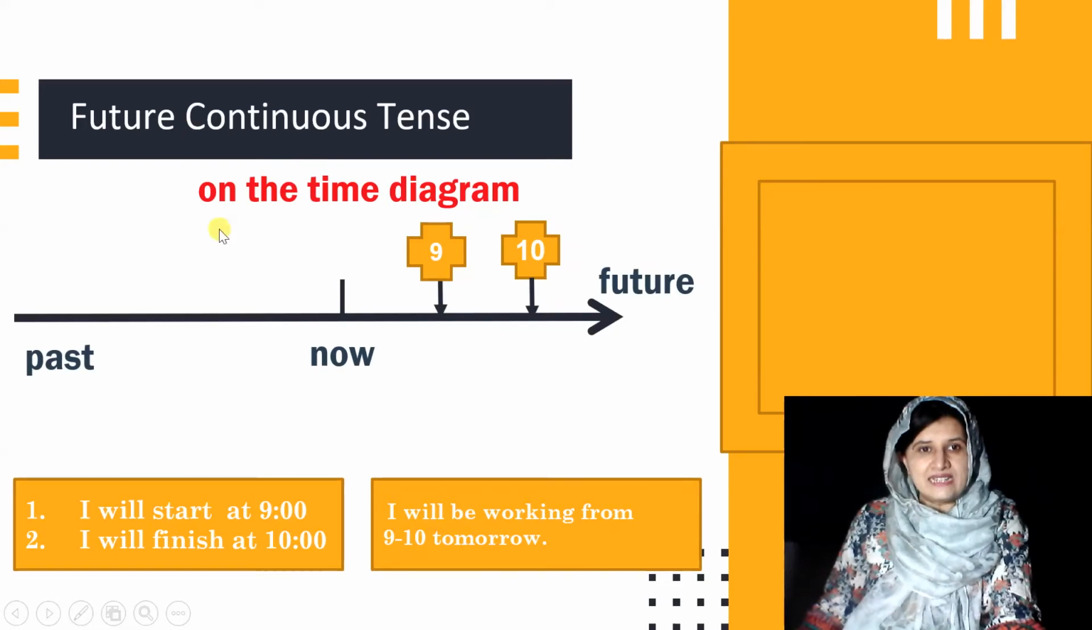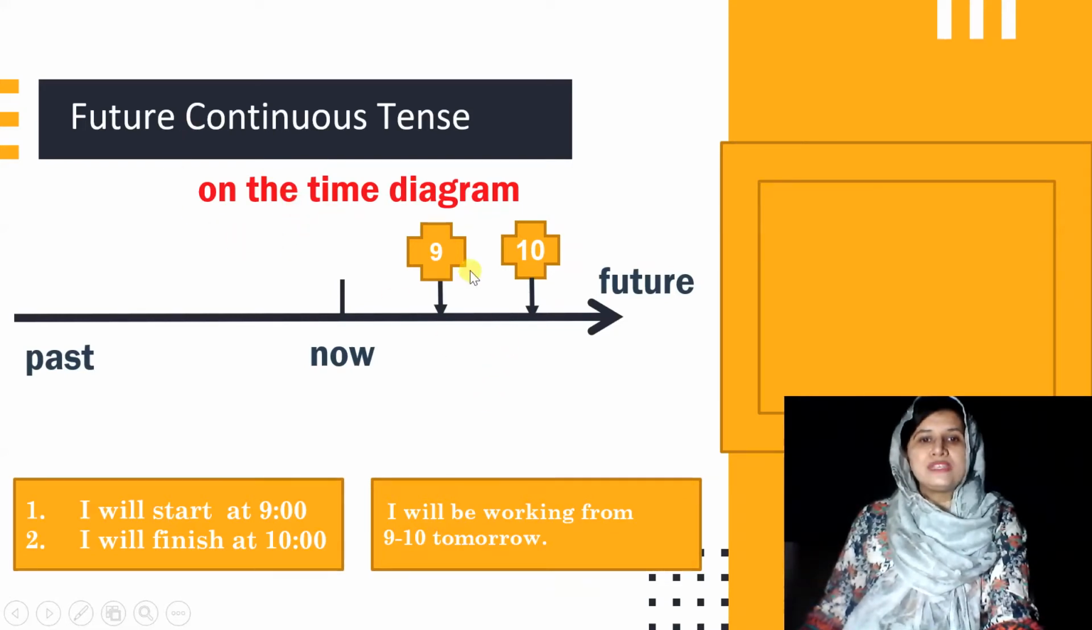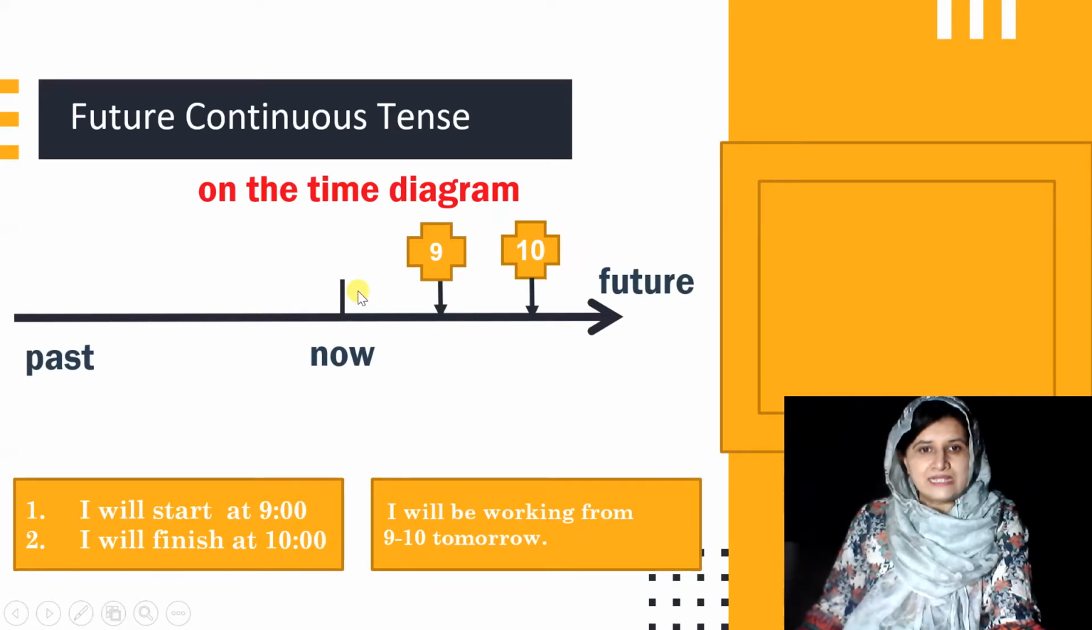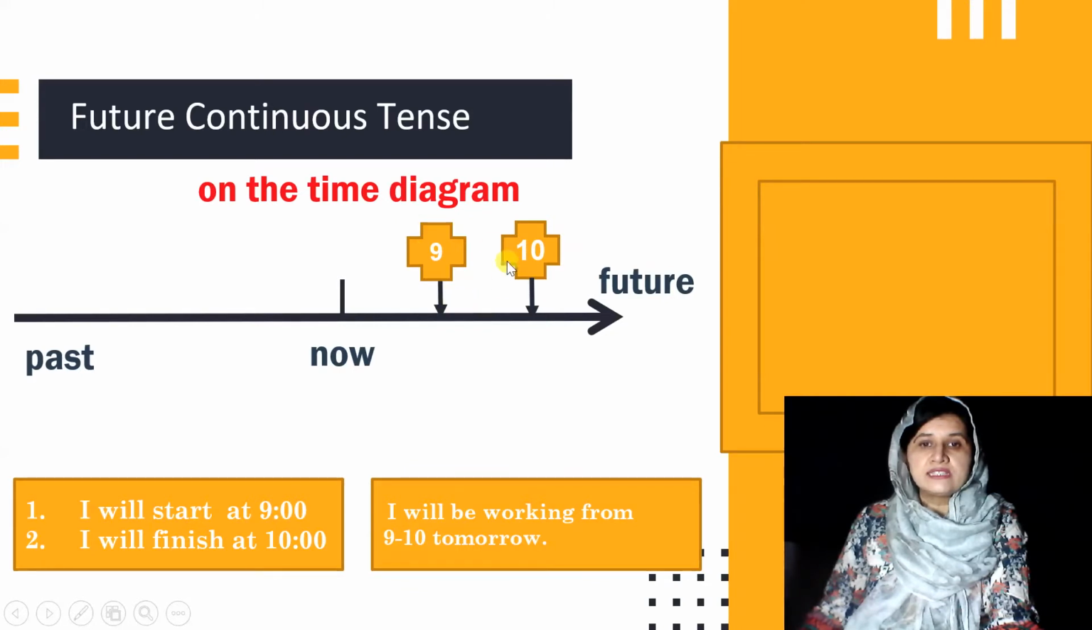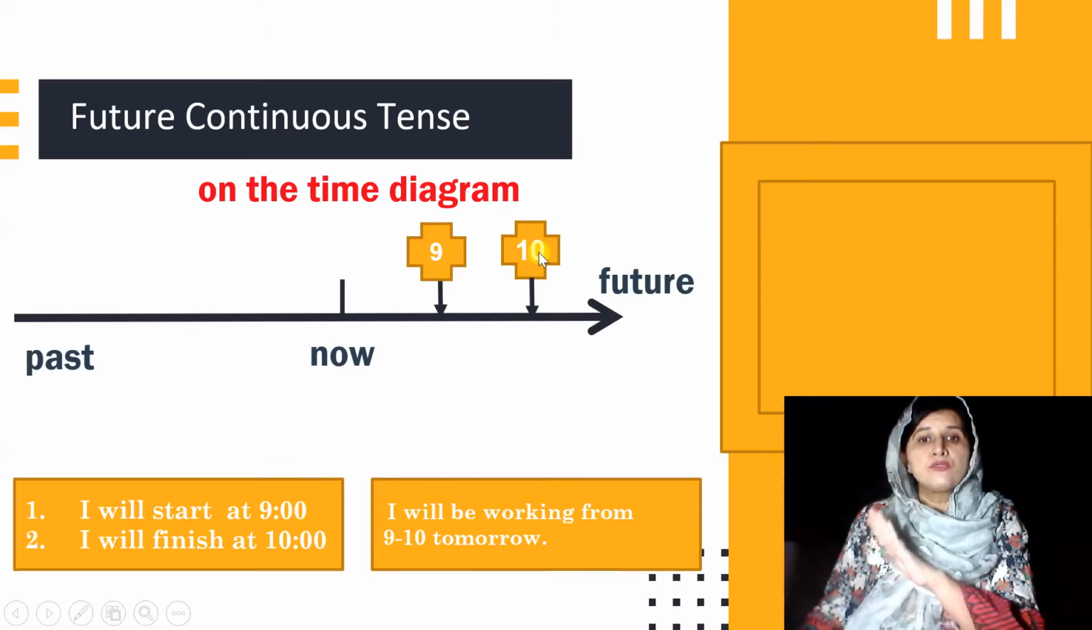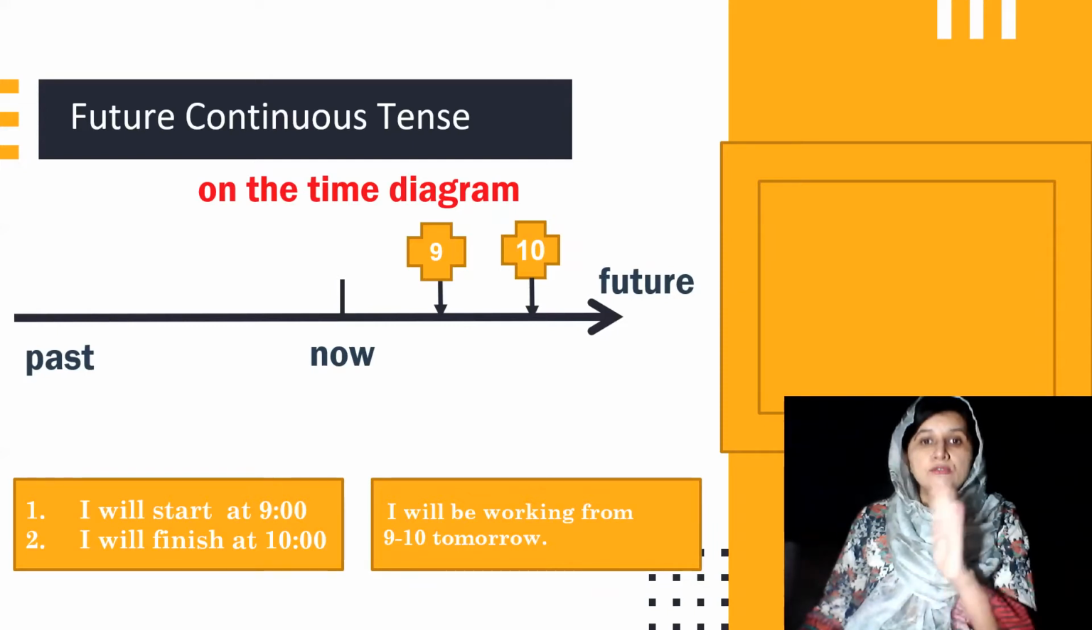Okay, now we'll understand this concept of future continuous tense through this time diagram. Here you can see that this is the present time and any time which is after now, this is future. So, for example, I say I will start work at 9 and I will finish at 10. It means that we are just using simple future tense and we are just telling that I will start any action at 9 and it will be over at 10, right? We are just focusing upon the action that will happen in future.